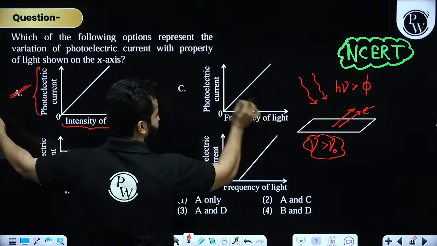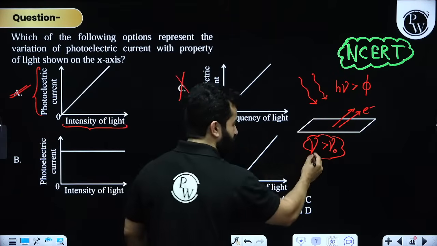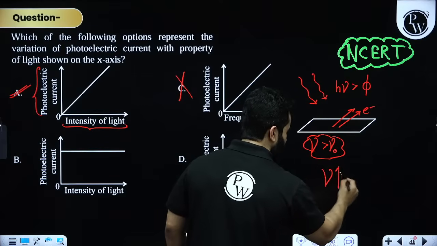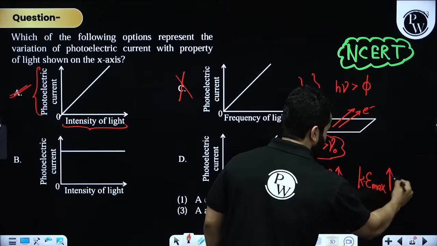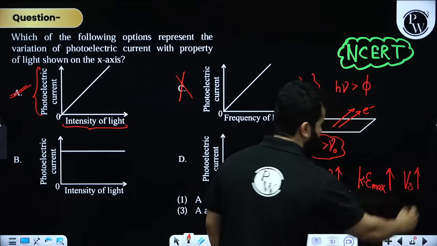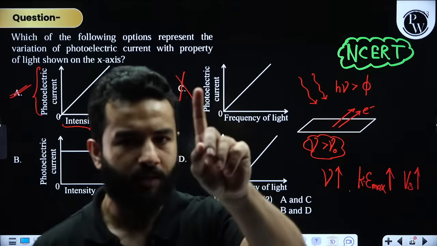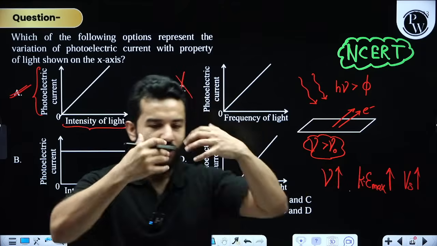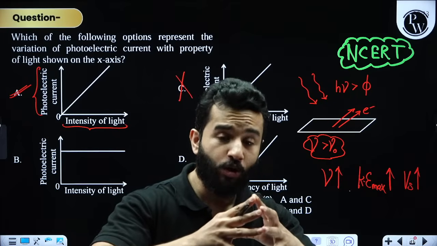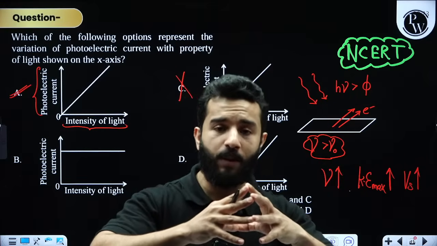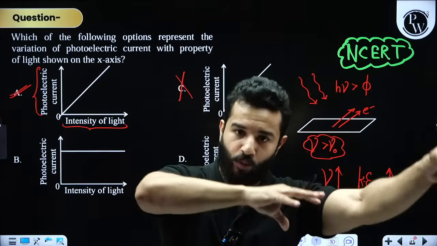But frequency has got nothing to do with current. If you increase frequency, definitely the maximum kinetic energy will increase. Definitely the stopping potential will increase. But the number of electrons which will come out will not depend on it. The number of electrons which are coming out depends upon intensity. If you use a bulb which has larger power, then more electrons will come out.